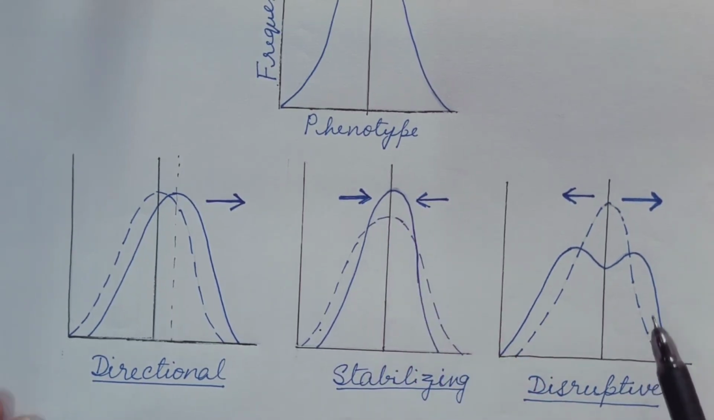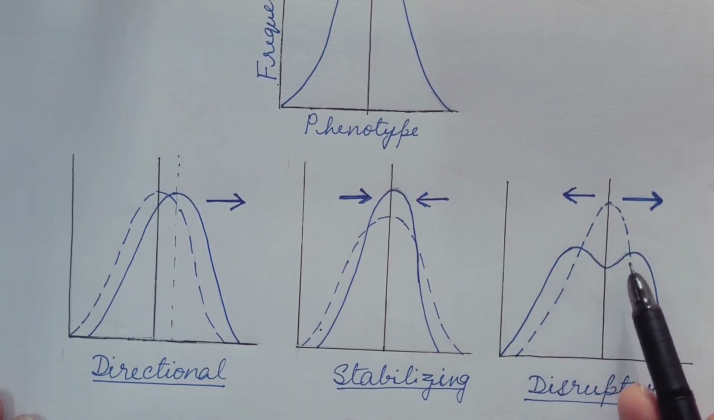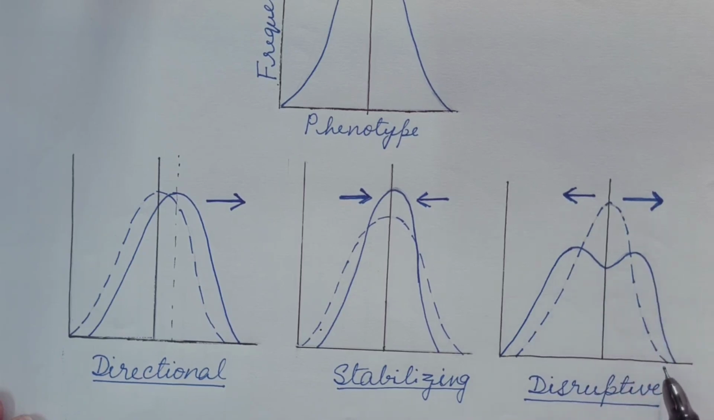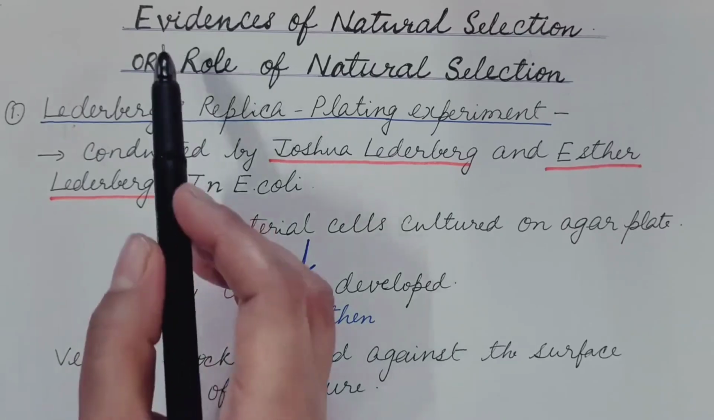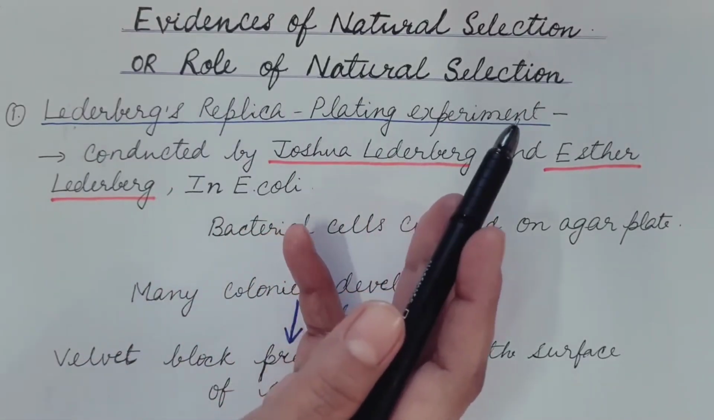This is the disruptive selection, the dotted lines before the selection, and this is after the selection. Extreme phenotypes are favored and intermediate phenotypes are not favored, and hence the population, which is homogeneous earlier, breaks into two adaptive forms. We are going to discuss evidences of natural selection or the role of natural selection.